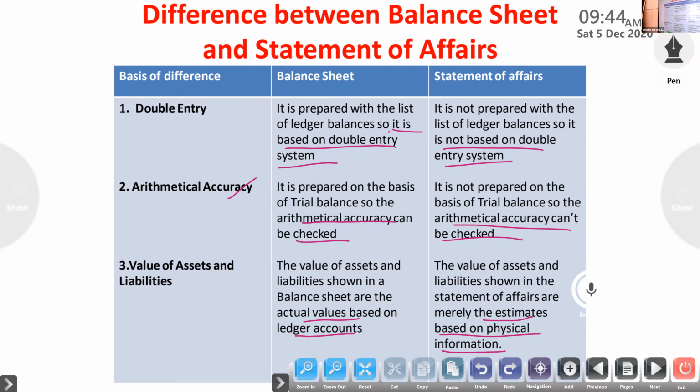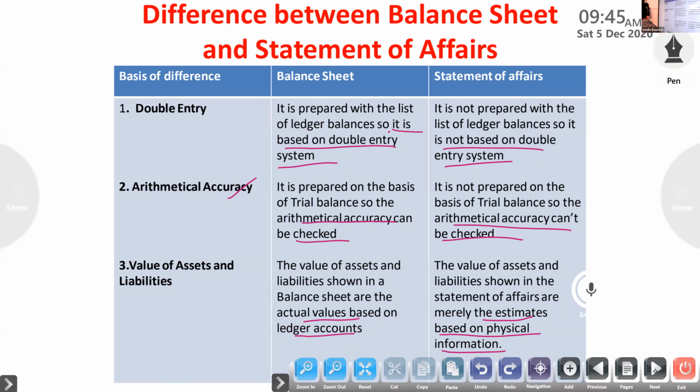It is not based on ledger accounts. We estimate this much cash, this much building, only on the basis of estimate. That's why we said it is an incomplete, inaccurate system.